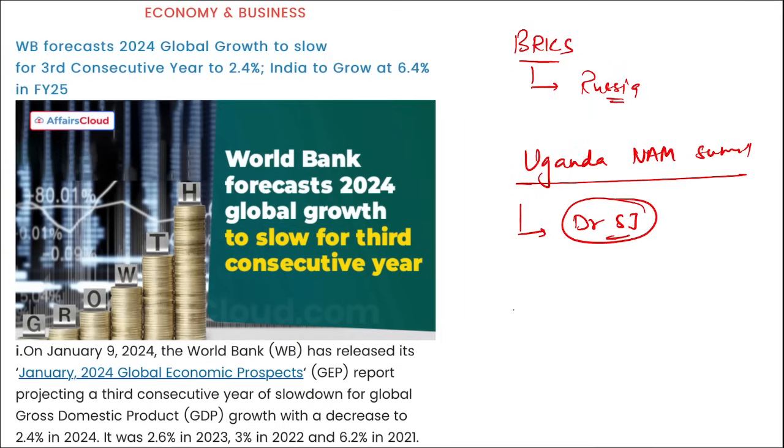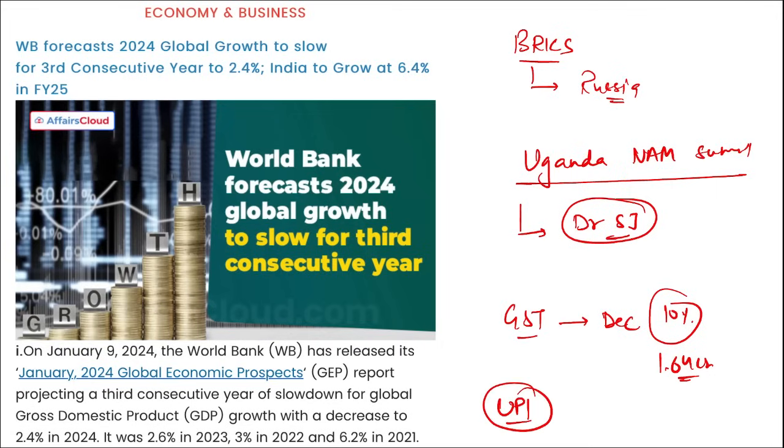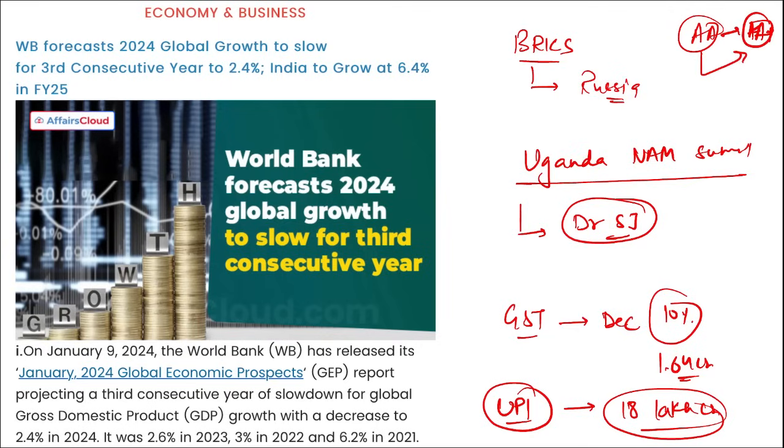Then, GST collection for December month rose by almost 10% to 1.64 lakh crore rupees. Correct. Also, UPI, if we talk about, it ended with a record transactions of almost 8 lakh crore transactions held in 2023. Then India ratings, they have revised the PNB housing finance NCD ratings from AA to AA plus for PNB housing finance.